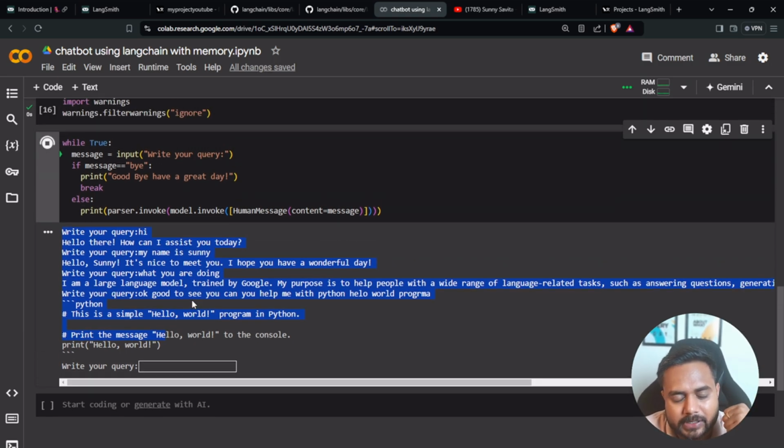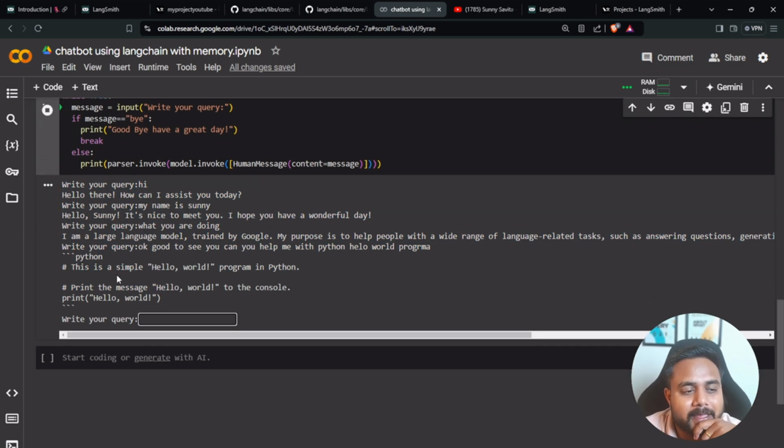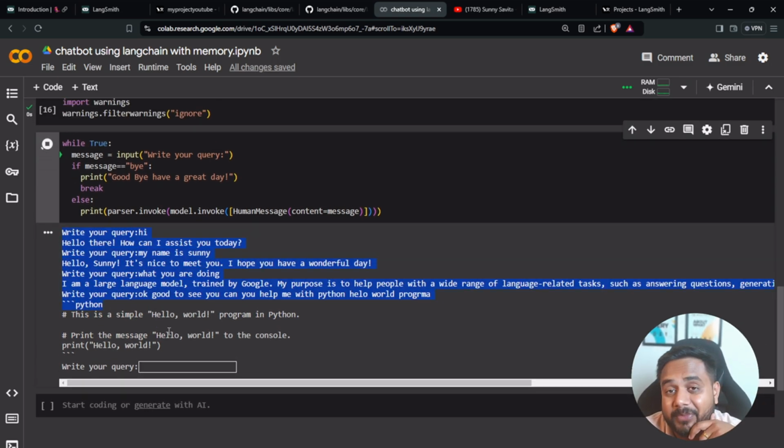But see, this conversation is not like a chatbot. It's like a simple QA. Conversation means where my model, or my system, can maintain the state.